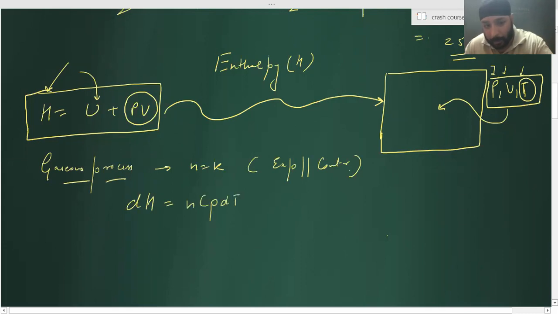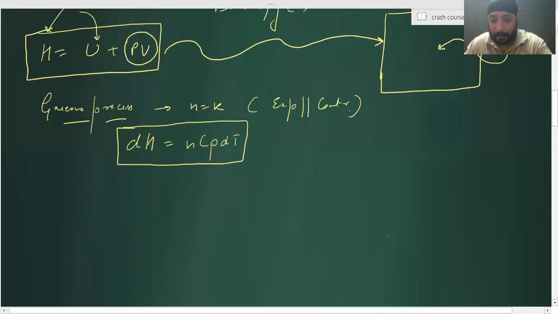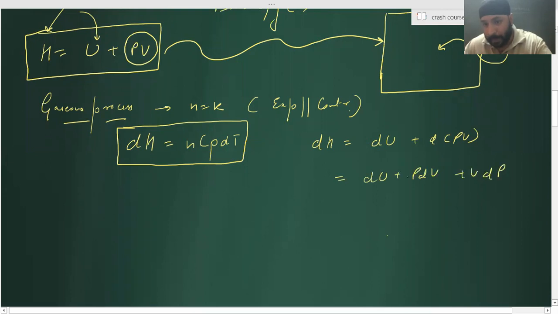What is the change in enthalpy? nCp dT. And always remember that dH is equal to dU plus d of PV, which is equal to dU plus PdV plus VdP. And that can be written as dU plus P2V2 minus P1V1.